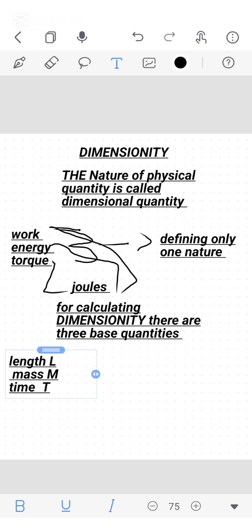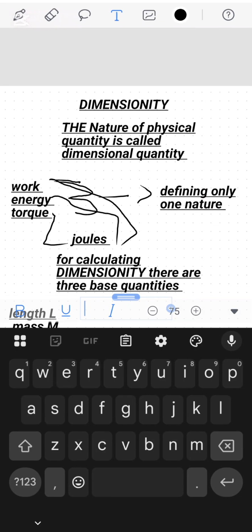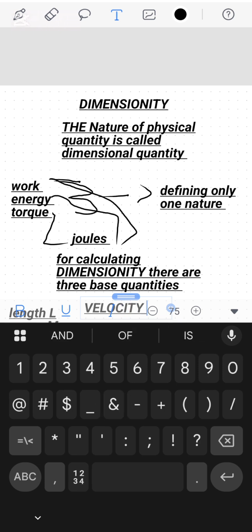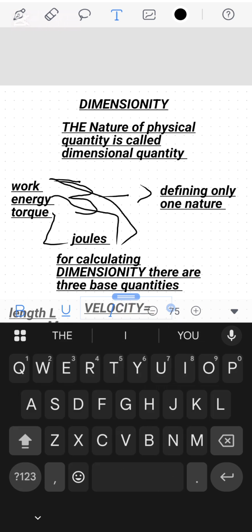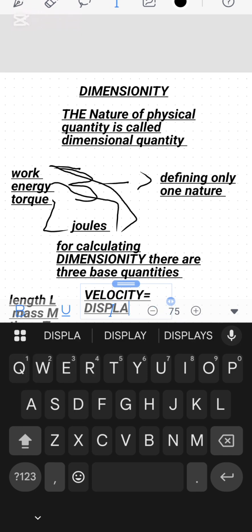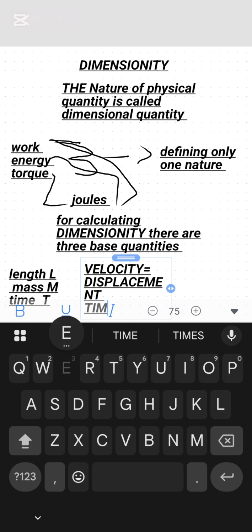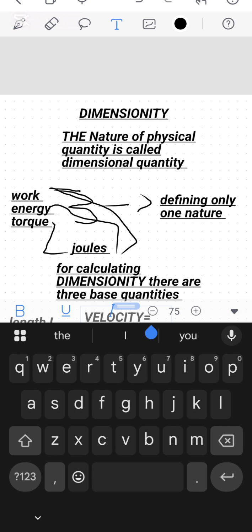For that we need to understand the derived quantities formulas. Now we'll start with velocity. The velocity formula is displacement upon time.